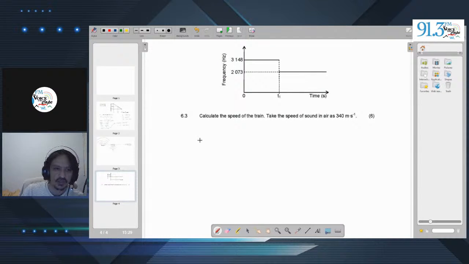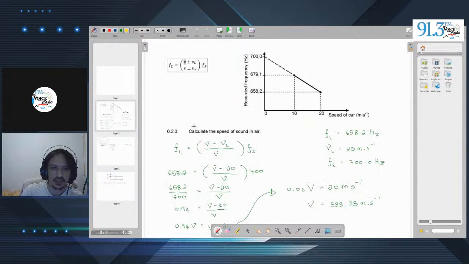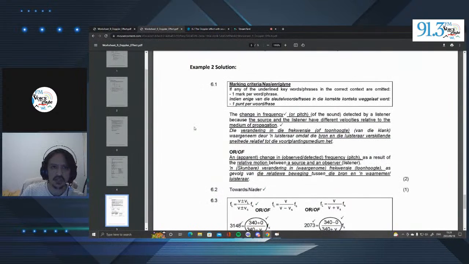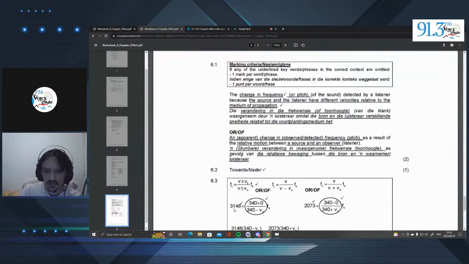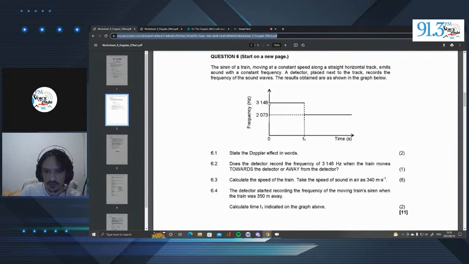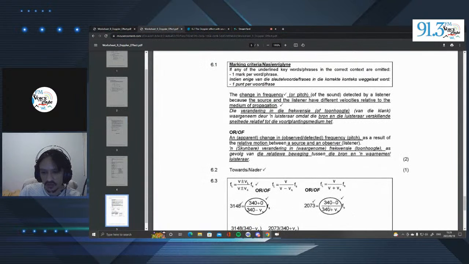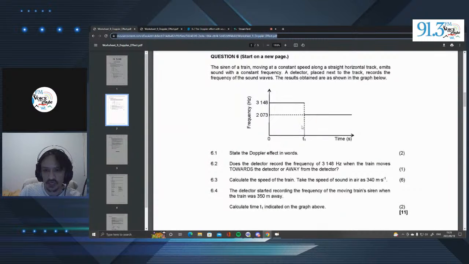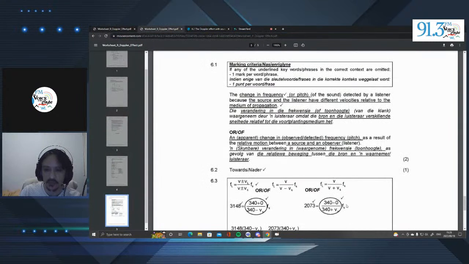So we know the equation is, oh sorry, let's just go back to the memo over here. So here we end up with this. We say 3,148 hertz, which actually comes from this over here, where the train's moving towards the source. And then over here, we have 2073 hertz, and they select that one as the frequency once the train is moving away from the listener. And then we end up with these two equations.